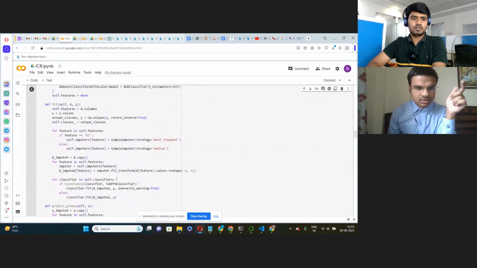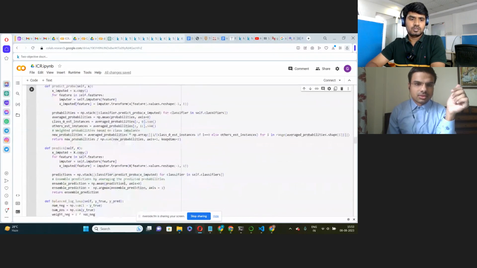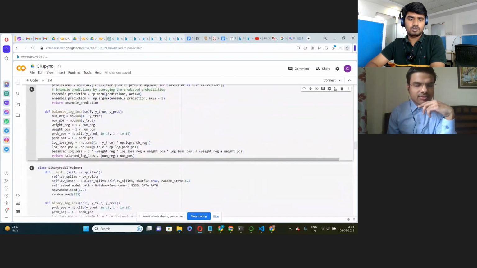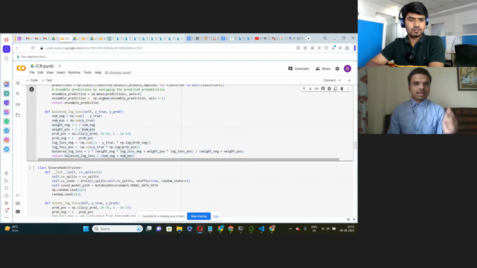Okay, got it. We do not have to go so in depth because it will take more time. So just discuss the metric. There are many metrics, like the F1 metric and accuracy metric. We have used balanced log loss metrics, and then we have a binary model trainer because the dataset is binary. So I've created this model to train the binary model.